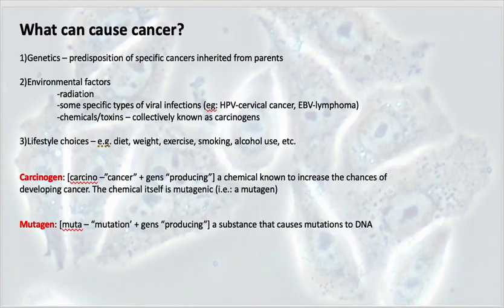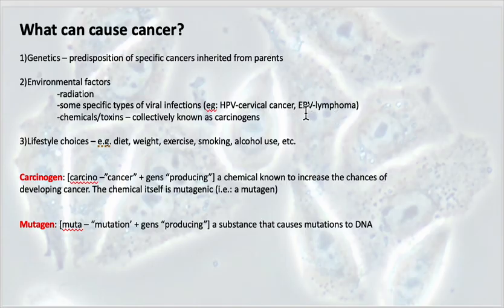So now let's look at just general causes of cancer. We've talked about what increases risk factors, and there are many different things, and often these things are specific to the specific type of cancer. Underlying genetic factors can increase your risk of developing certain cancers, so a higher predisposition of specific cancers that are inherited. Environmental factors are a big one, so radiation, some specific types of viral infections, so HPV, or having been infected with HPV, is associated with an increased risk of cervical cancer, and Epstein-Barr virus, or EBV, is associated with a higher risk of developing lymphoma.